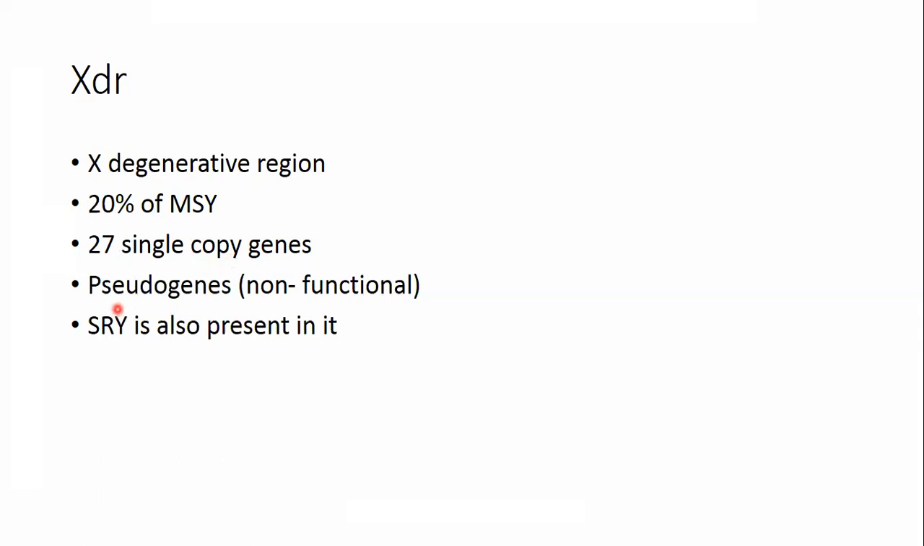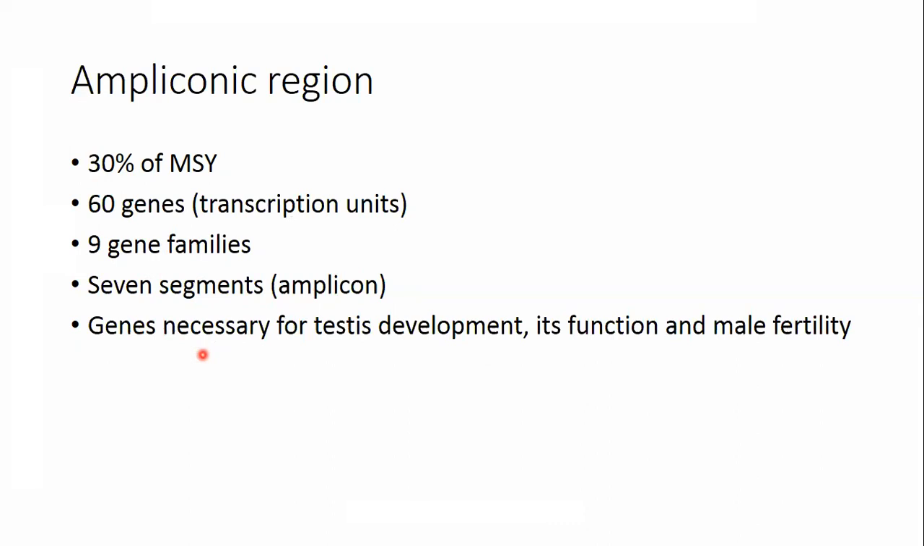Another important feature of the XDR is that it contains pseudogenes, and these are non-functional genes. On the basis of these genes, that region is named the X degenerative region, because it was known that the pseudogenes may have been functional in the past, but with the passage of time, they became degenerative or non-functional. SRY, an important gene of the Y chromosome, is also a part of XDR.